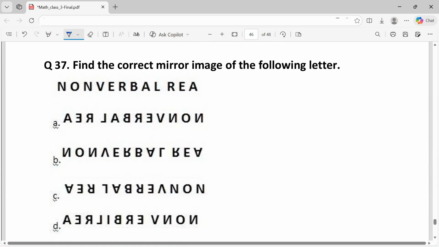Question 37. Find the correct mirror image of the following letters. The mirror image is the image that replicates this but in reverse order.